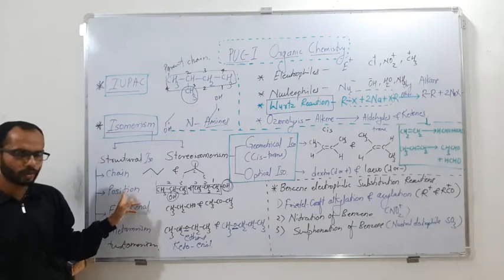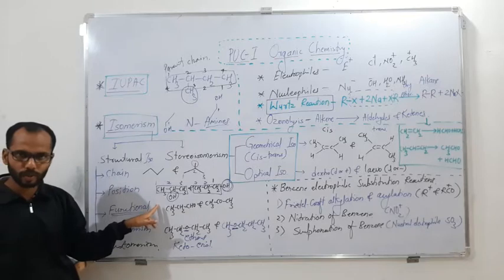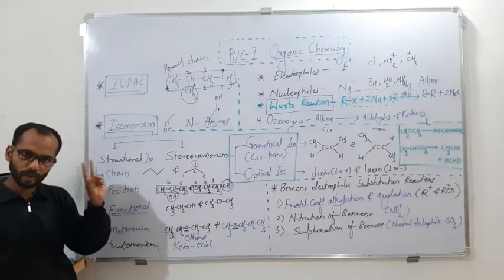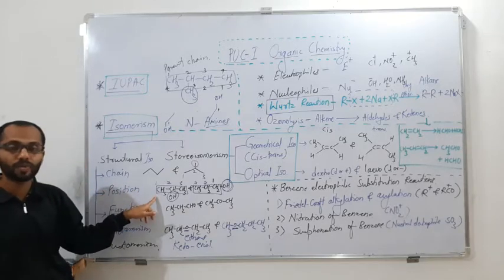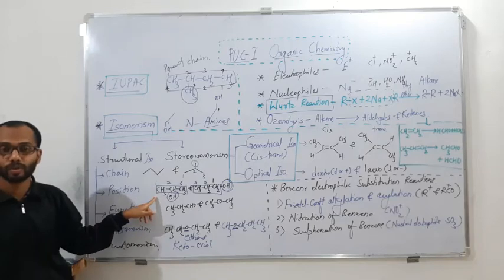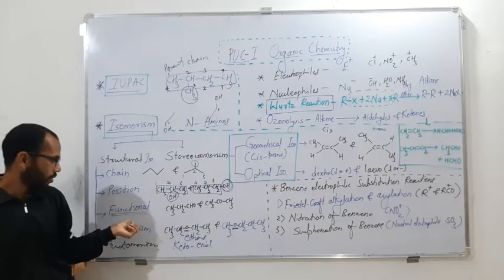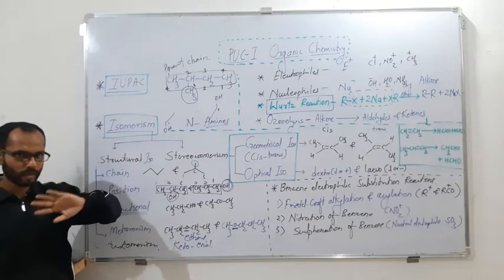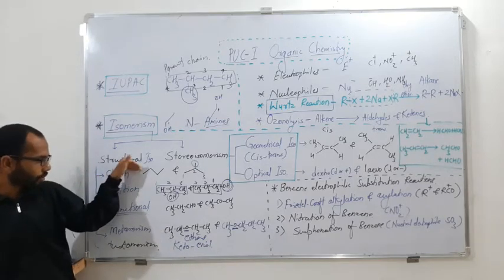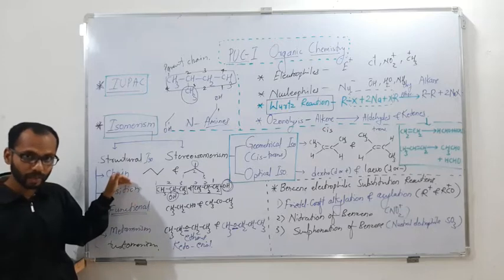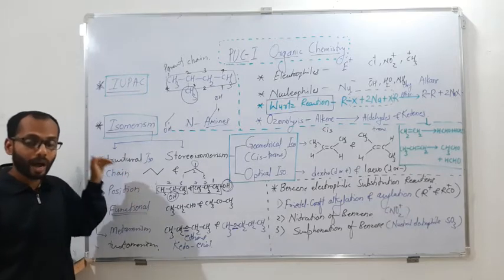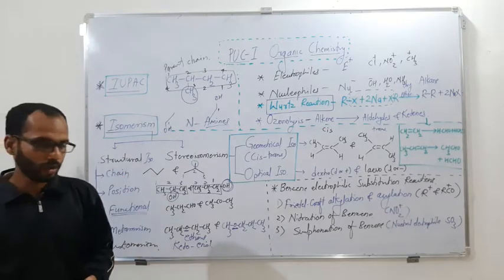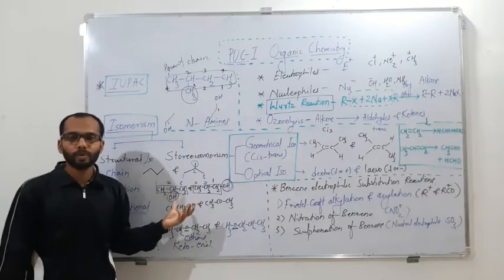For position isomerism, for this compound only 2 positions are possible. With 4 carbon atoms also 2 positions are possible. With 5 carbon atoms we can have 3 positions, meaning 3 isomers are possible. A functional group isomer is going to be from one family to another family; a third family will not be possible. So give more focus to the maximum number of examples for how many ways you can write a chain isomer and how many possibilities there are for a position isomer.